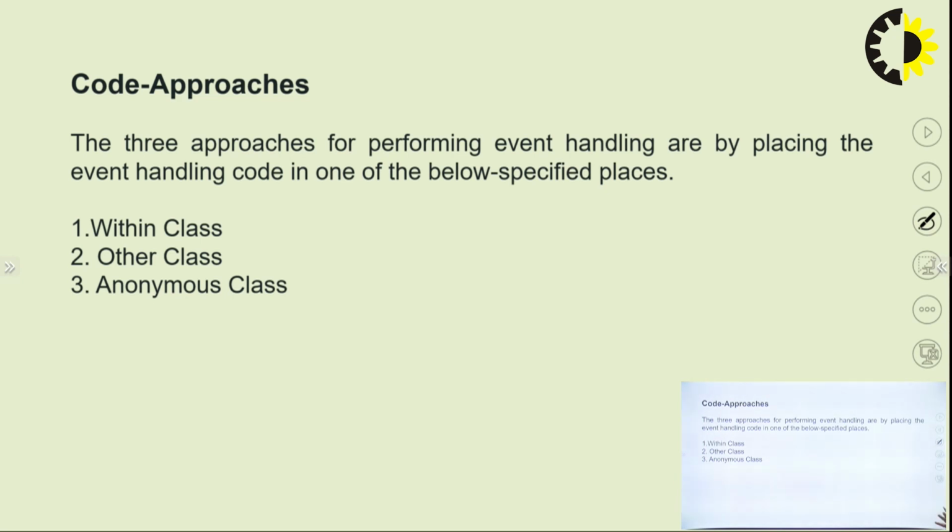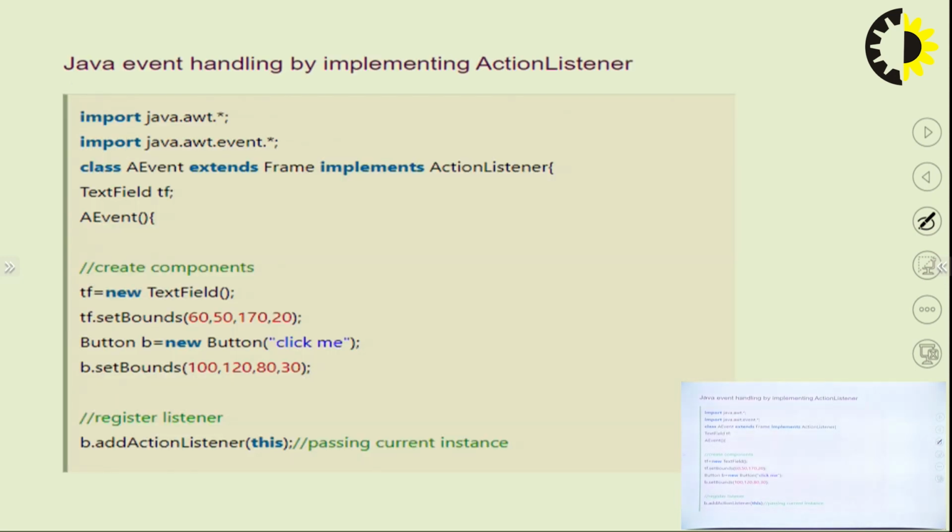So now we will discuss an example in which we will try to handle the event which is generated. The interface that we will be using for event handling is the ActionListener interface, because we will be using a button click for the generation of the event.